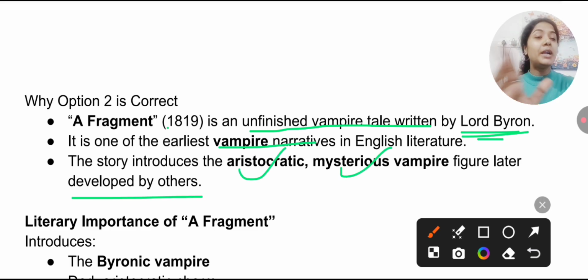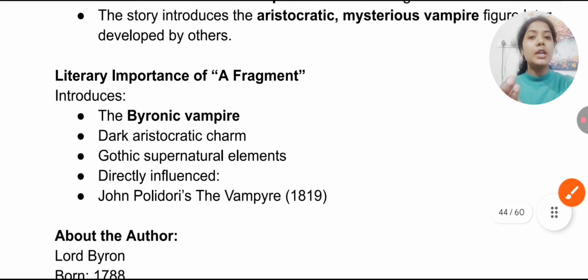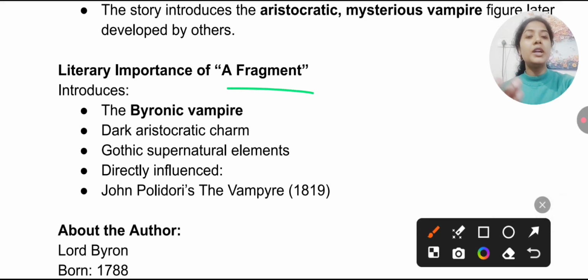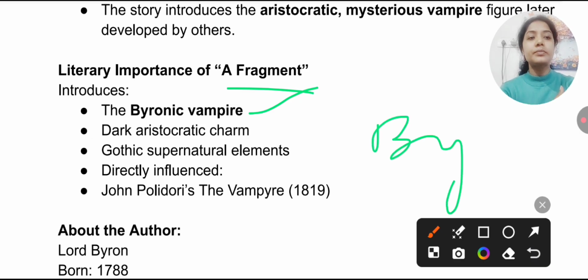Remember, A Fragment 1819 is an unfinished work by Lord Byron from Romanticism. So you must remember the literary importance associated with this work. Here you will find the Byronic vampire, which is an important, very famous and popular character associated with Byron.